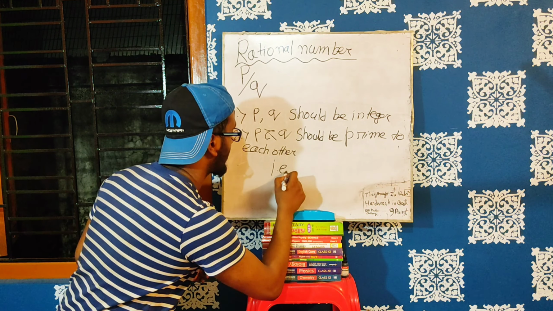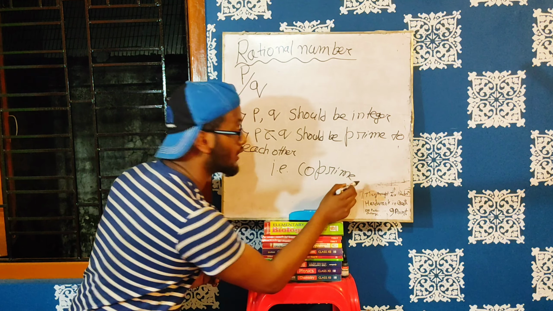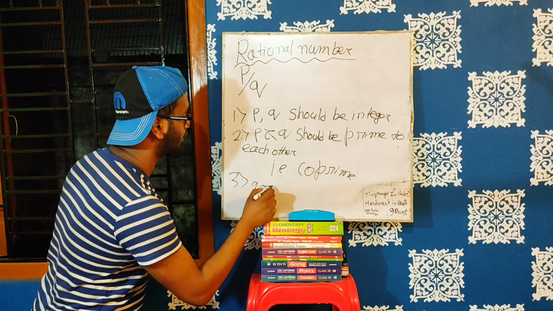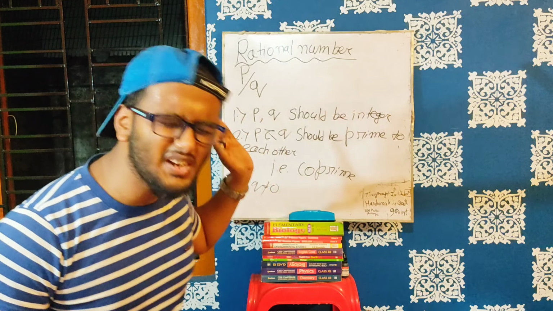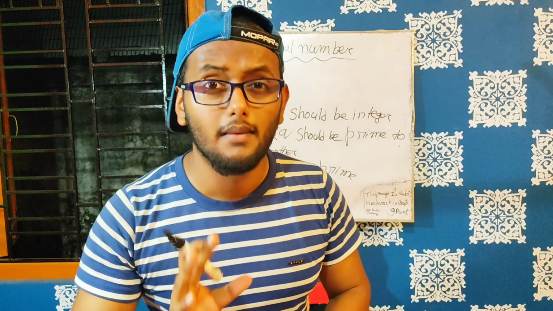And the third point is Q not equal to 0. You know this one. But the second point is the most important point: P and Q should be prime to each other, or co-prime. What is co-prime?